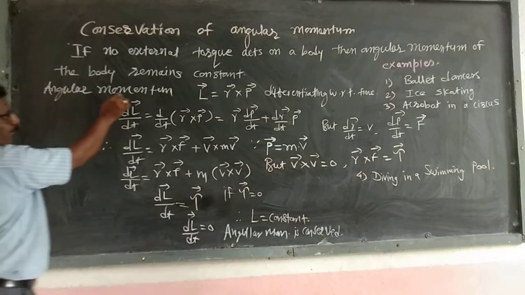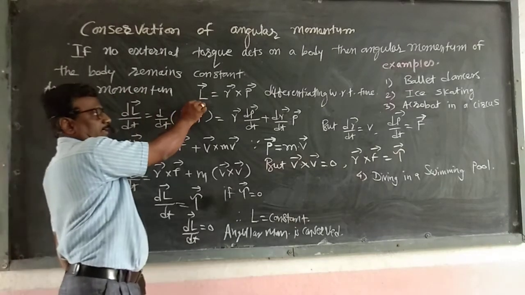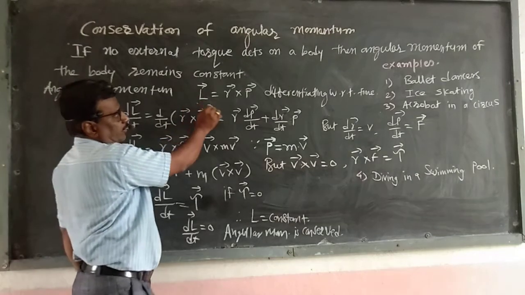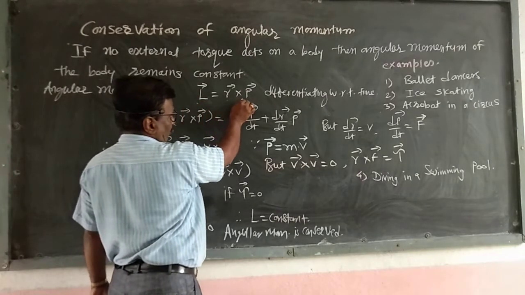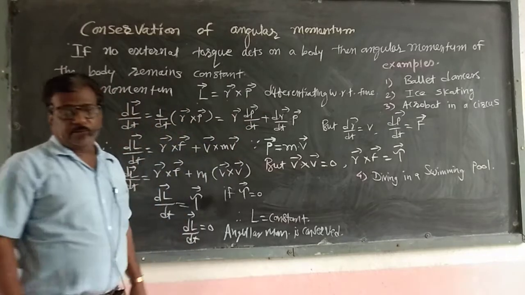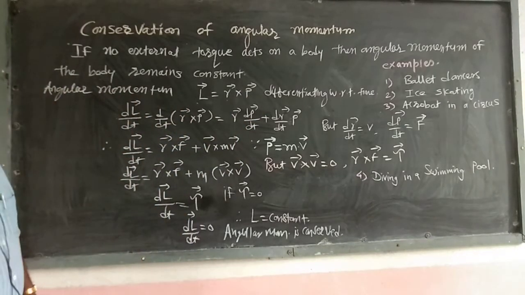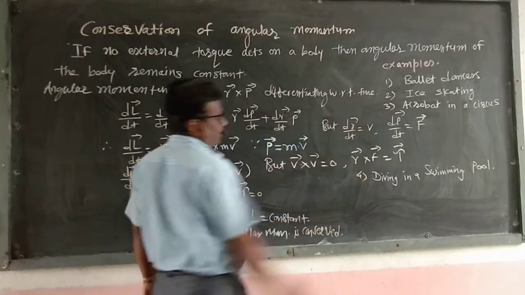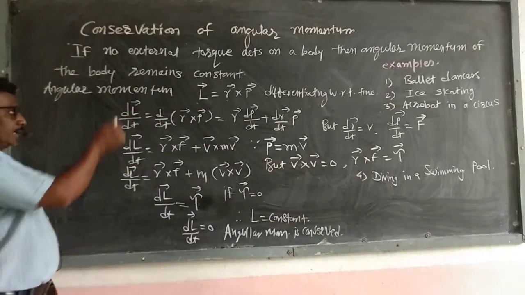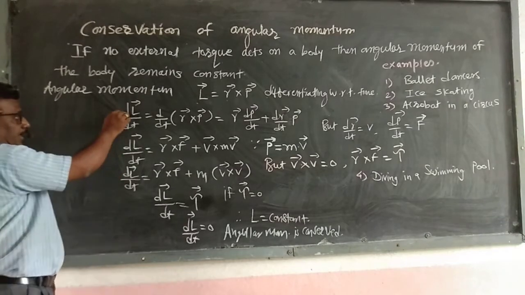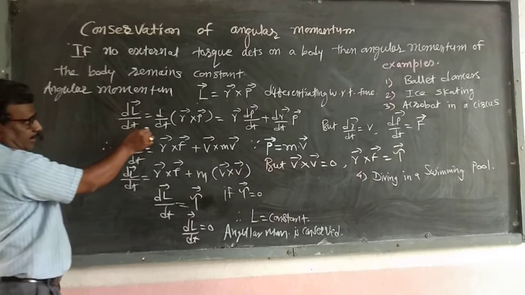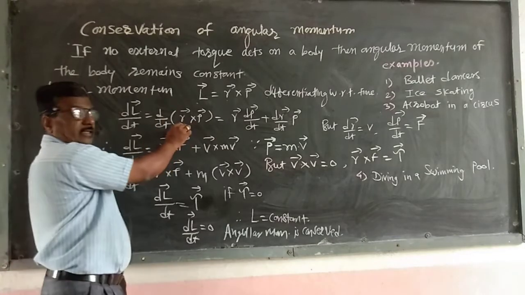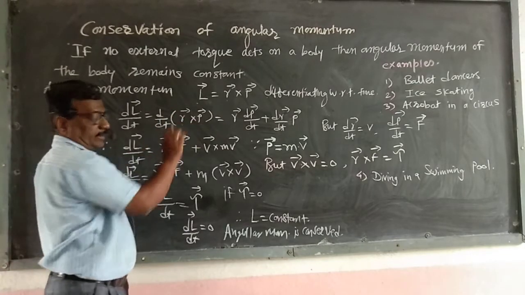We know that angular momentum is represented by the letter L. That means vector L equals vector r cross p, where p is the linear momentum. If we differentiate it with respect to time, that equation becomes dL/dt equals d/dt of (vector r cross vector p).